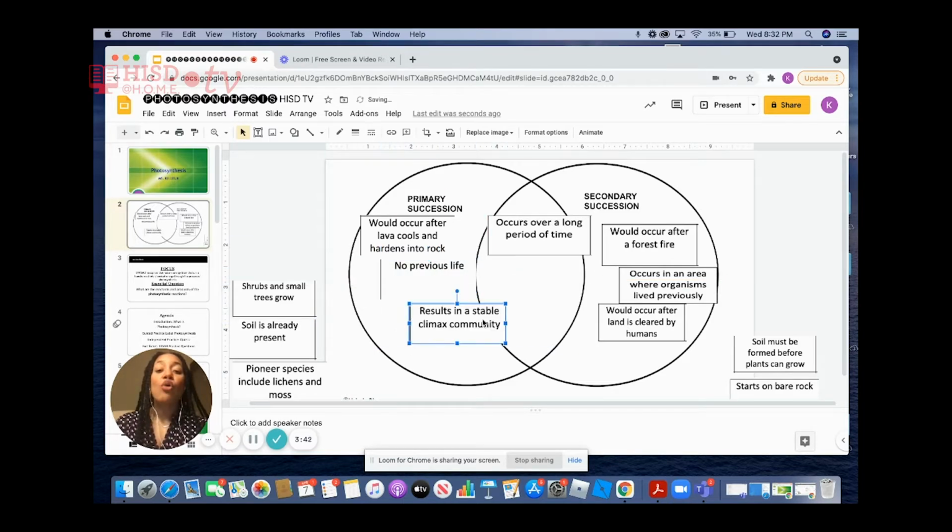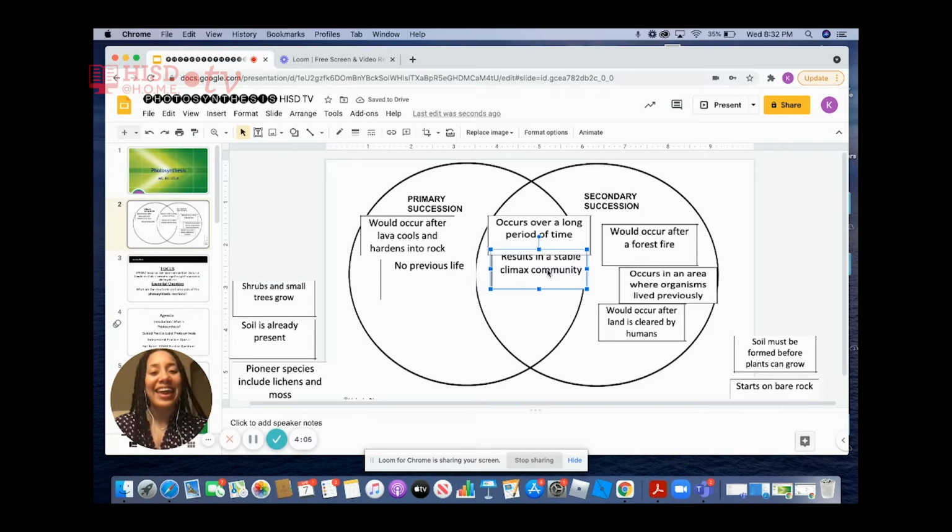The next one says results in a stable climax community. Would that be primary succession, secondary succession, or do they both result in a climax community? Absolutely. The purpose of them both is to create that last climax community. So this answer is both. Now, they do start differently, but they end the same.